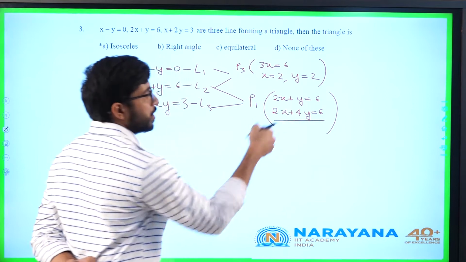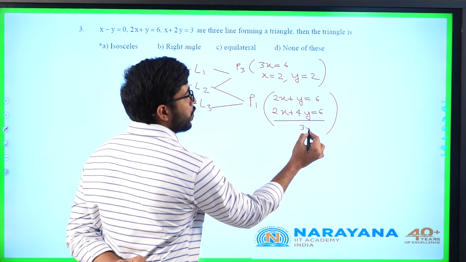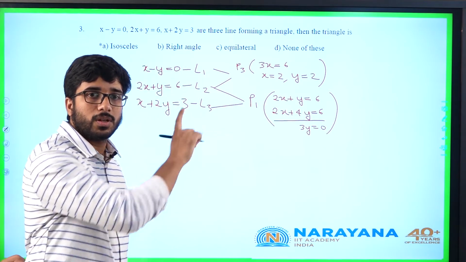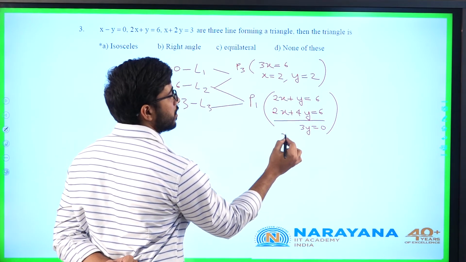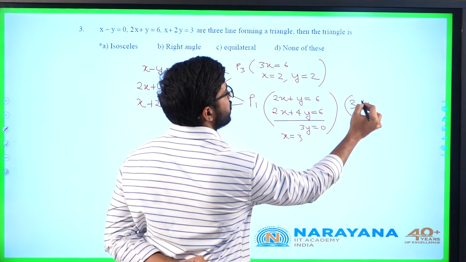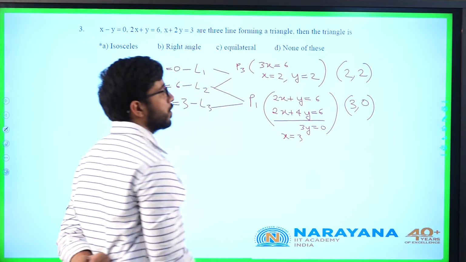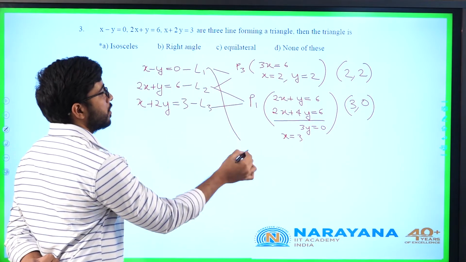So, what is the intersection here? Subtract it. If you subtract it, you will get 3y equals 0. y equal to 0, if you substitute, what is the value of x? 2x equals 6. So, x is 3. So, this point P1 is 3 comma 0. This point is 2 comma 2. What about point 2? L1 and L3.